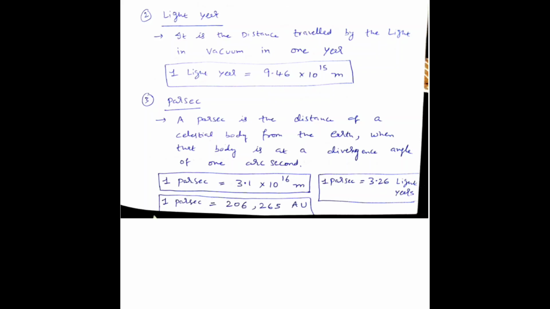And also parsec. Parsec is the distance of a celestial body from the earth when that body is at a divergent angle of 1 arc second. In terms of magnitude, parsec is the highest unit of distance, after that light year, and after that astronomical unit. 1 parsec is 3.1 into 10 to the power of 16 meters. 1 parsec is 3.2 light years. 1 parsec is 206,265 astronomical units. So magnitude wise, parsec is the largest one, then light year, then astronomical unit.